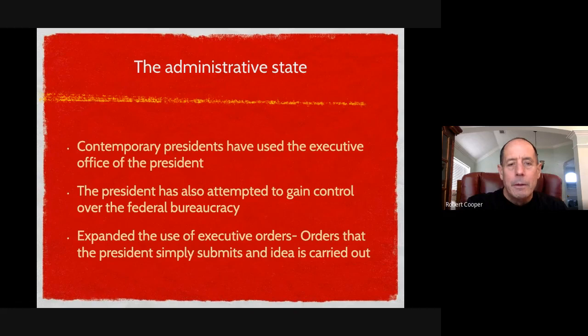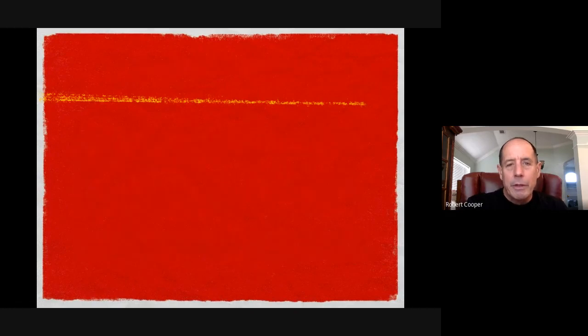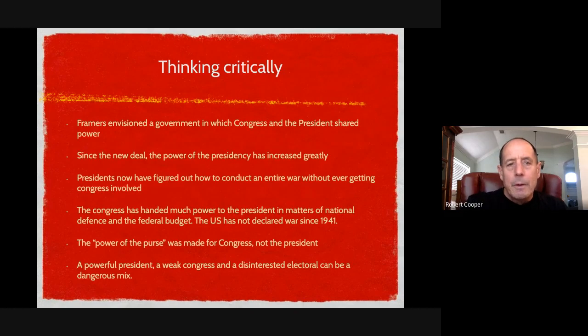I'm going to skip through this. So let's think about this. The framers envisioned a government in which Congress and the president shared power. They do still share power. The president can't get anything done without Congress, but the president has become more powerful because he can just say something and the country follows.